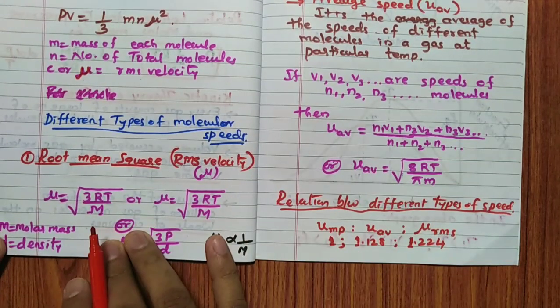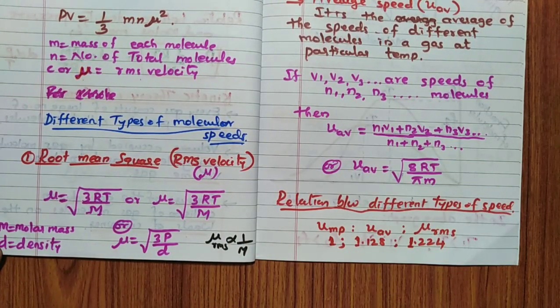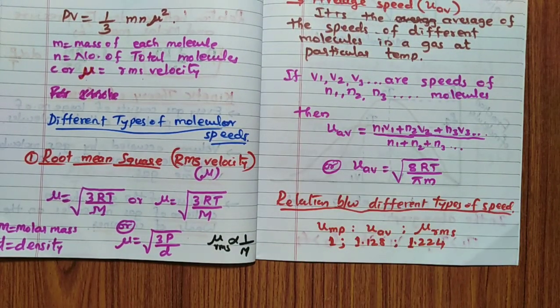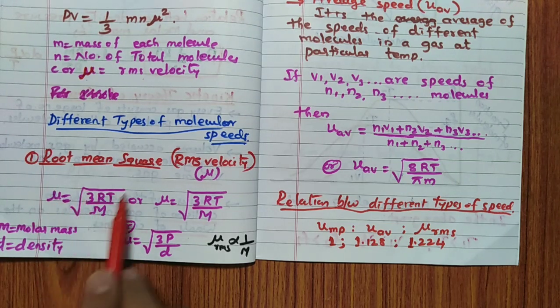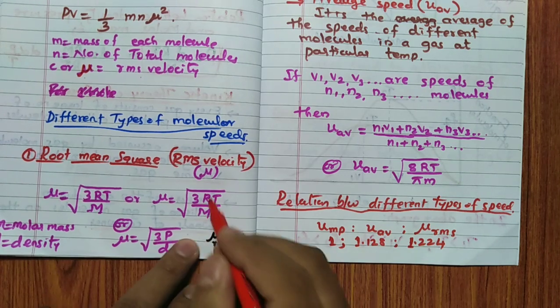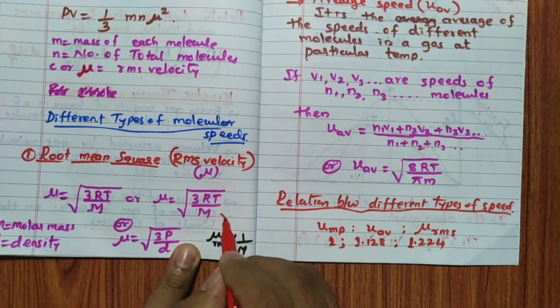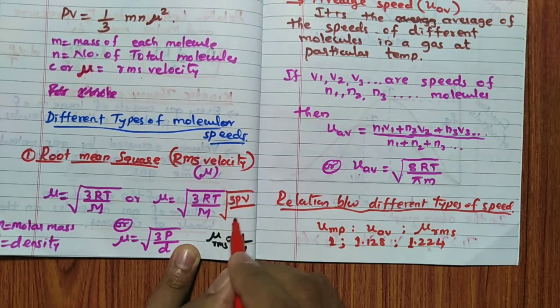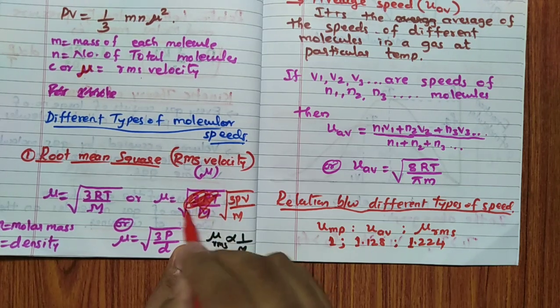First one, RMS velocity. On this the question was asked once. Remember that. These two, most probable speed and average speed, are not necessary, but I will tell you, for NEET also it will be helpful. Root mean square velocity: directly remember the formula. Mu is equal to root of 3RT by M. RT is nothing but PV, hence I can write it also as 3PV divided by M. Both are same, hence it is not necessary.